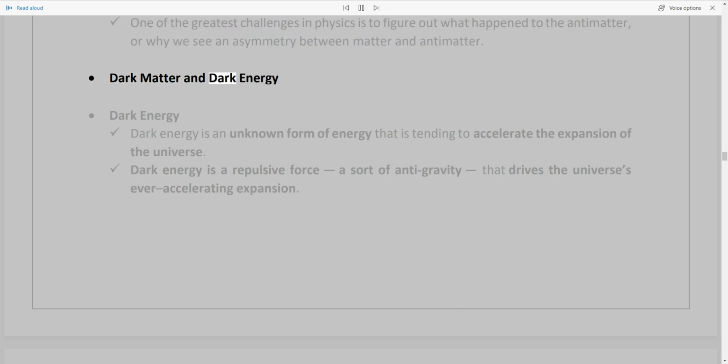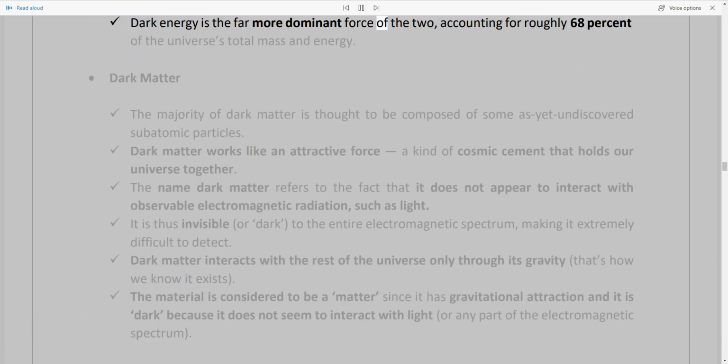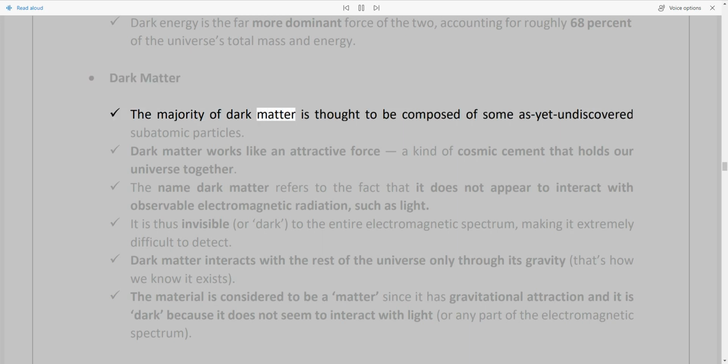Dark matter and dark energy. Dark energy is an unknown form of energy that is tending to accelerate the expansion of the universe. Dark energy is a repulsive force, a sort of antigravity, that drives the universe's ever-accelerating expansion. Dark energy is the far more dominant force of the two, accounting for roughly 68% of the universe's total mass and energy.